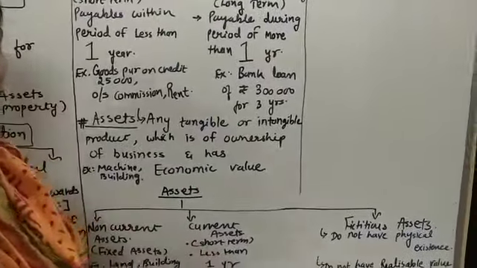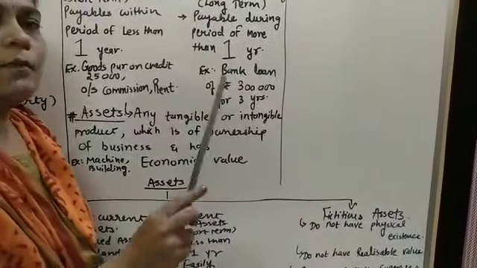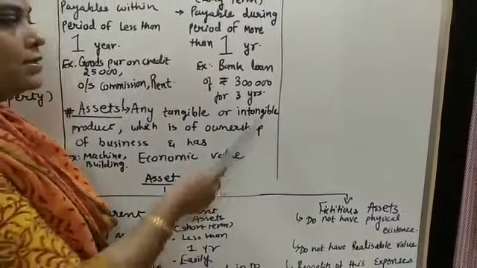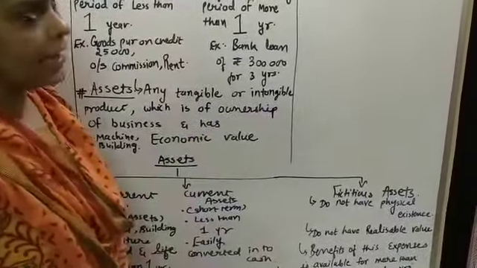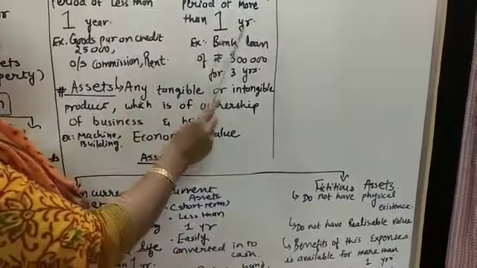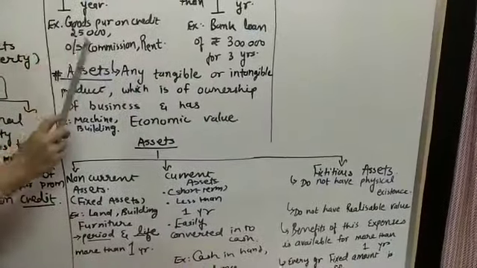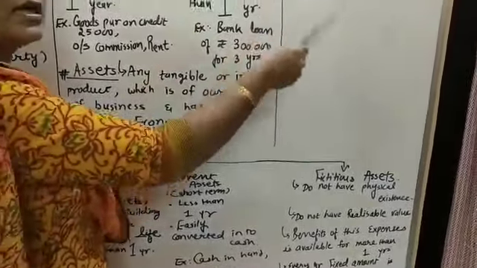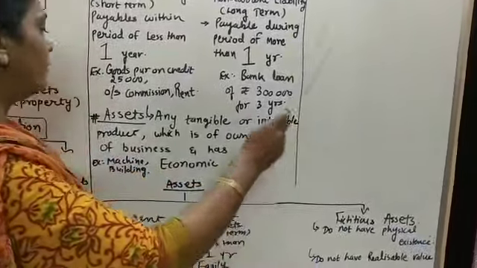Is it a 3 lakh rupees liability? Yes. Is it more than 1 year? Yes. Is it of 3 years? Yes. So can I say that this is my long-term liability? Yes. So this is the case. Less than 1 year, short-term liability. More than 1 year, long-term liability.